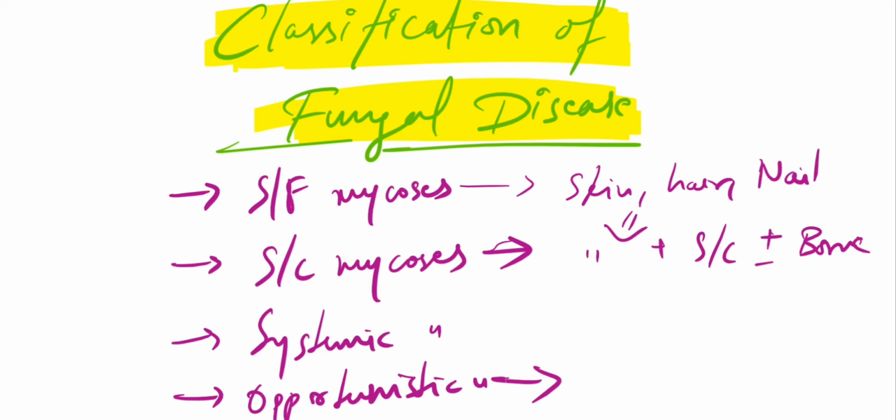So these people have low immunity, and this will lead to infection. This will lead to some opportunistic infections, and some of those could be your opportunistic mycosis. Okay, so that's about the introduction of medical mycology.